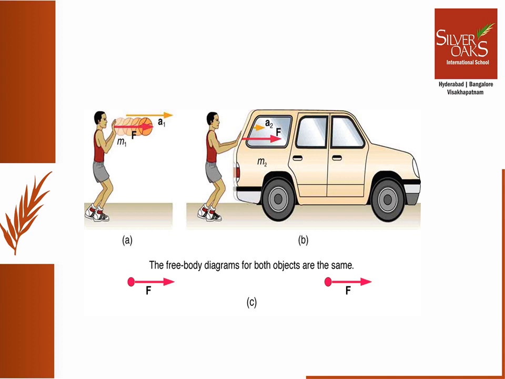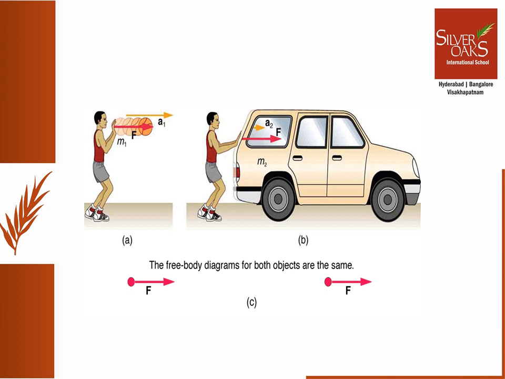Let's consider a case where the same forces are being exerted on different masses. In this case, both the systems produce different accelerations. In figure A, a basketball player pushes on a basketball to make a pass. And in figure B, the player exerts an equal force on an SUV which is at rest. Here it is clear that the object with smaller mass has experienced more acceleration than the object with larger mass.